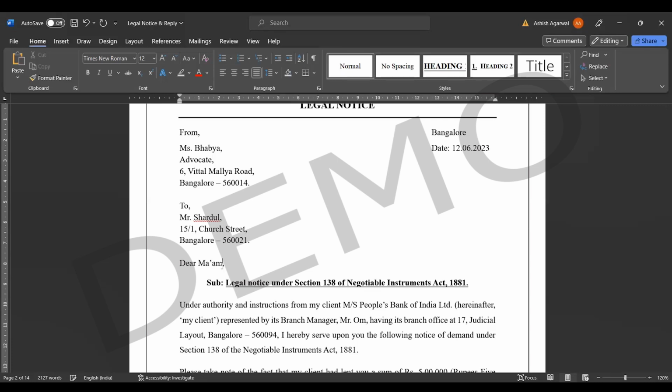Someone is asking something. Yeah, sorry to interrupt, but you said about the legal notice being issued from the bank to the person, Shardul. So actually this person has to be furious, right? Not the bank, because he is the one who's losing that 5 lakh, since he says it has already been debited from his bank account because he has already issued the check. I understand the legal notice from the bank's perspective, but he should be the one initiating a notice to the bank that this has been happening.